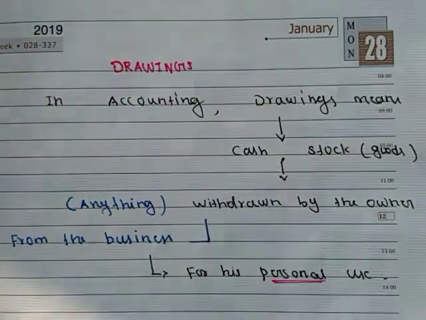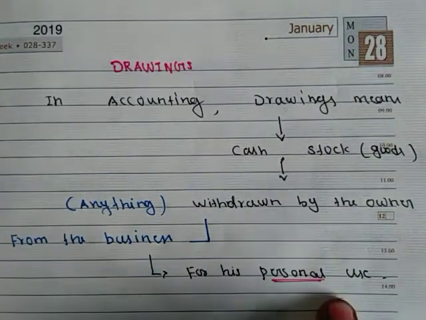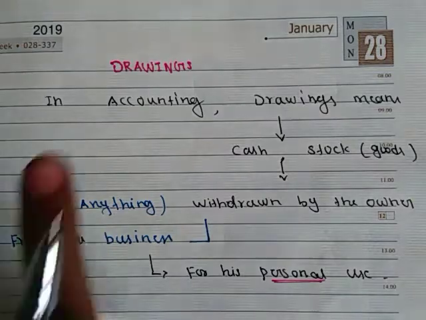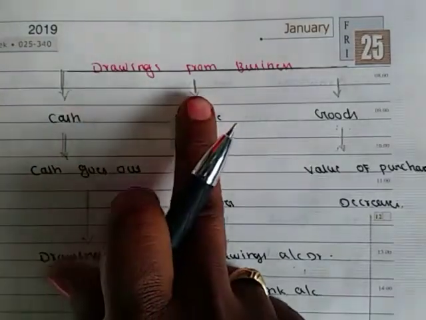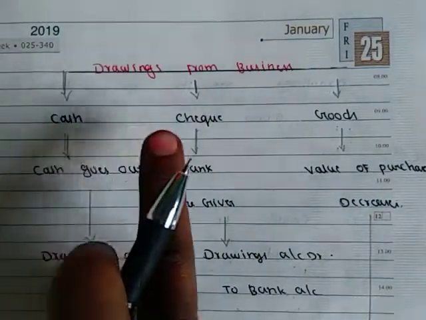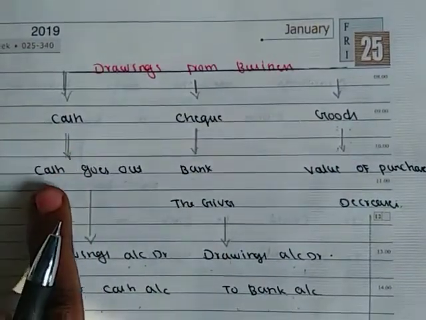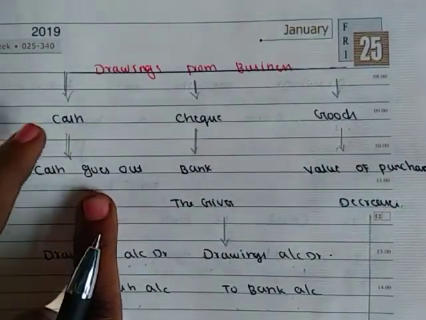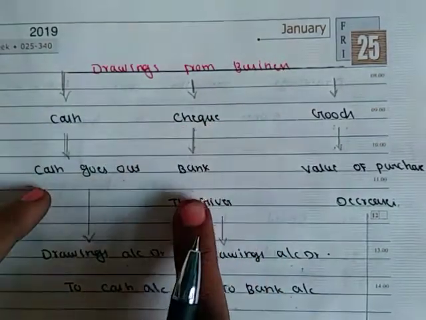If he withdraws from business for his personal use, it should be treated as drawings account. So drawings from business may be cash, check or goods. If it is cash, cash goes out, so it is a real account. If it is check, bank is involved.